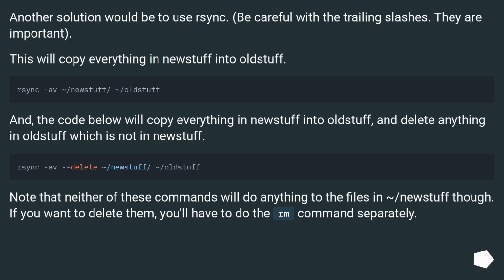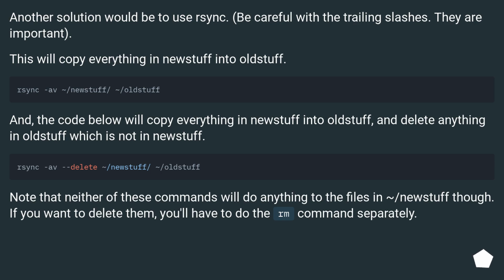Another solution would be to use rsync. Be careful with the trailing slashes. They are important. This will copy everything in new stuff into old stuff. And the code below will copy everything in new stuff into old stuff, and delete anything in old stuff which is not in new stuff.